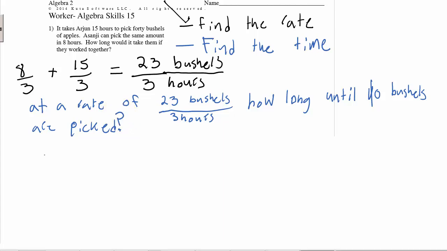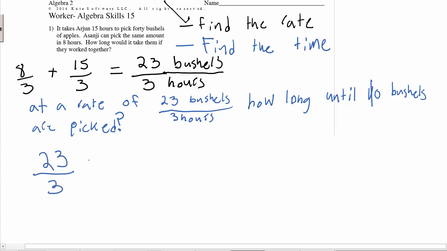We can rewrite this question as 23 over 3 times what is equal to 40. So this right here, this x, is however many hours they'll have to spend. So to get the x by itself, we multiply both sides by the reciprocal of this.